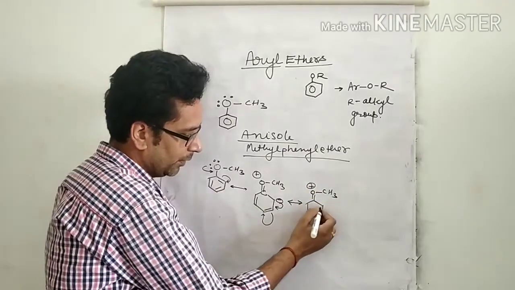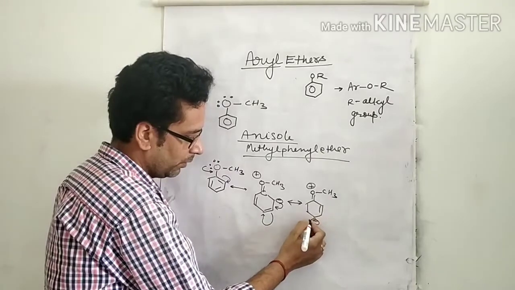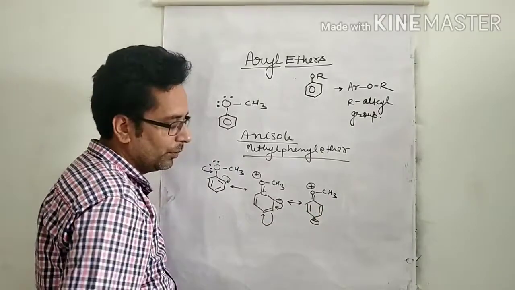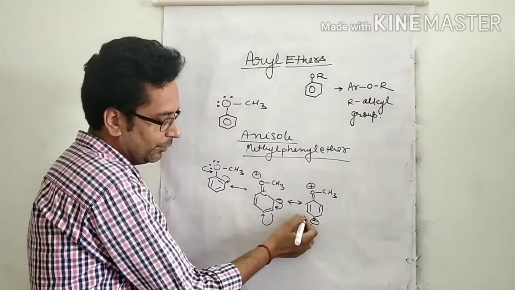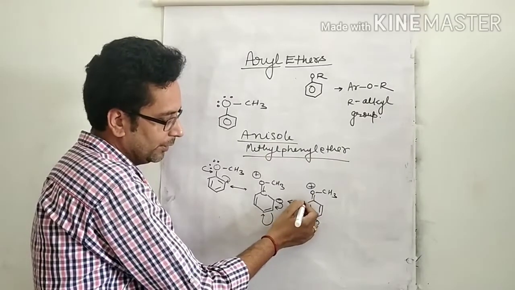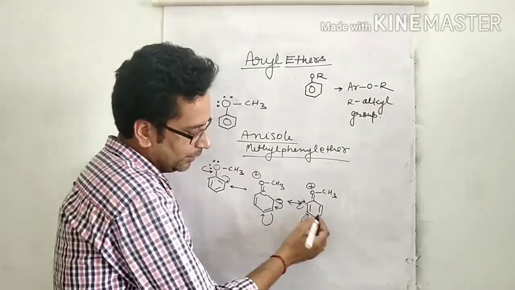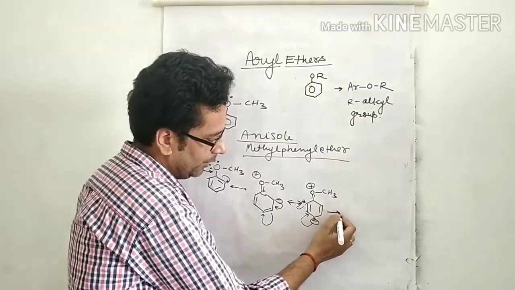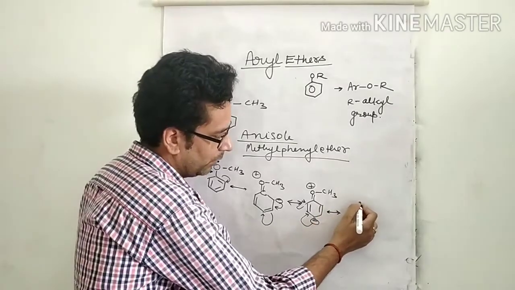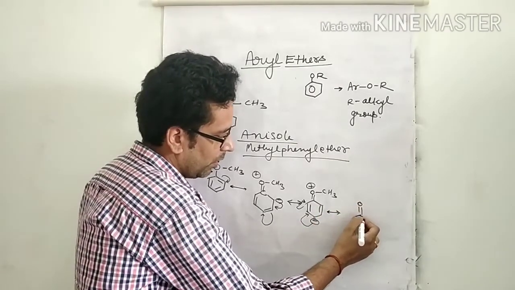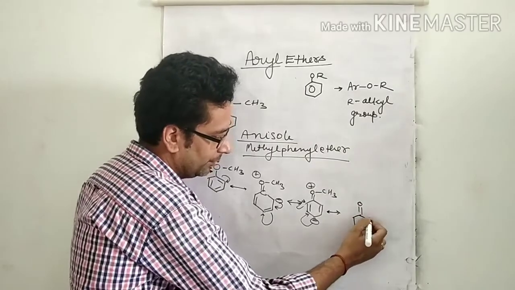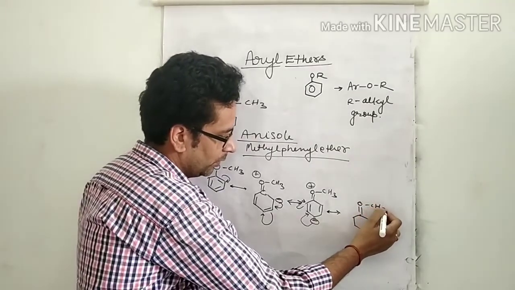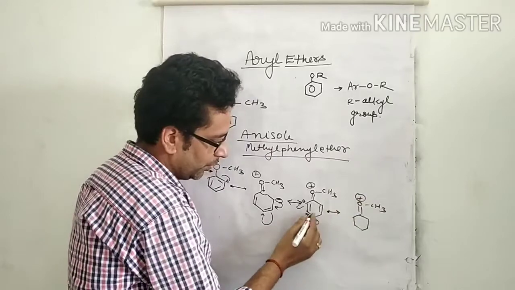this one. Now once again, this negative charge is converted into a pi bond, and this pi bond shifts towards that carbon, and the next resonating structure is this one.